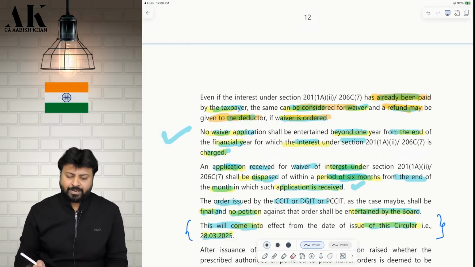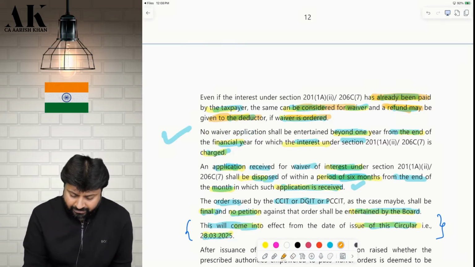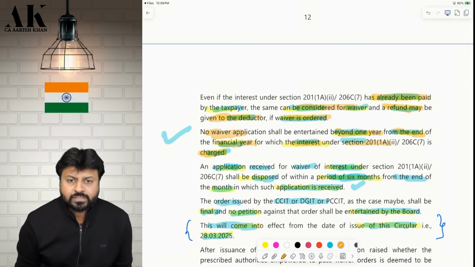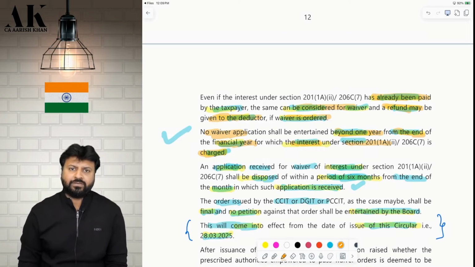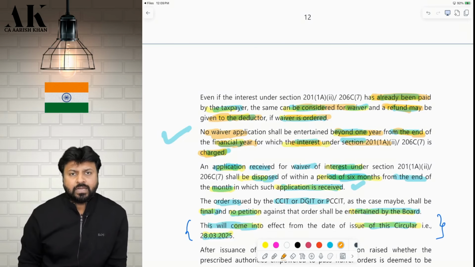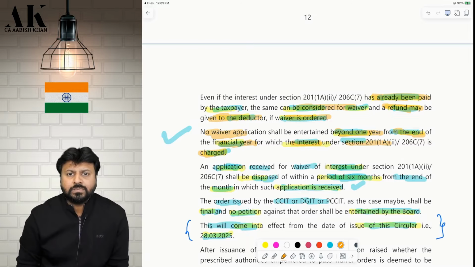Now, by when should I make an application? There is a time limit. No waiver application shall be made beyond 1 year from the end of the financial year in which interest is charged. So, whenever interest is charged, you have to make an application within 1 year from the end of the financial year. Suppose the interest is charged in 23-24, you have to make an application within 1 year from the end of 23-24. That is till 31st March 2025.